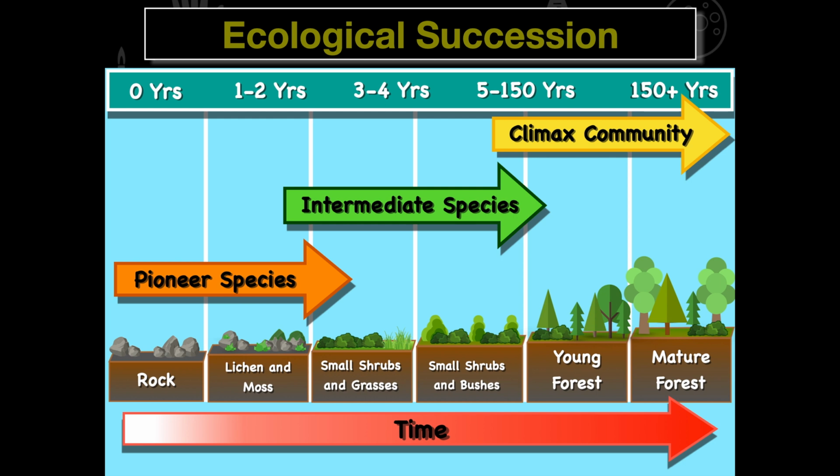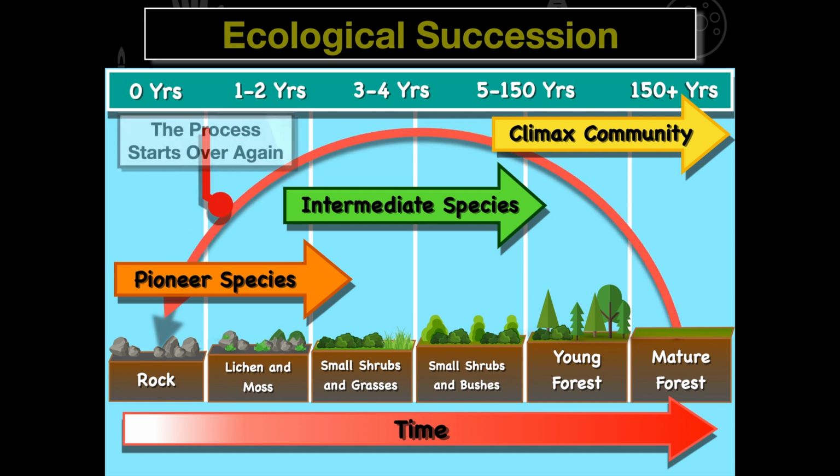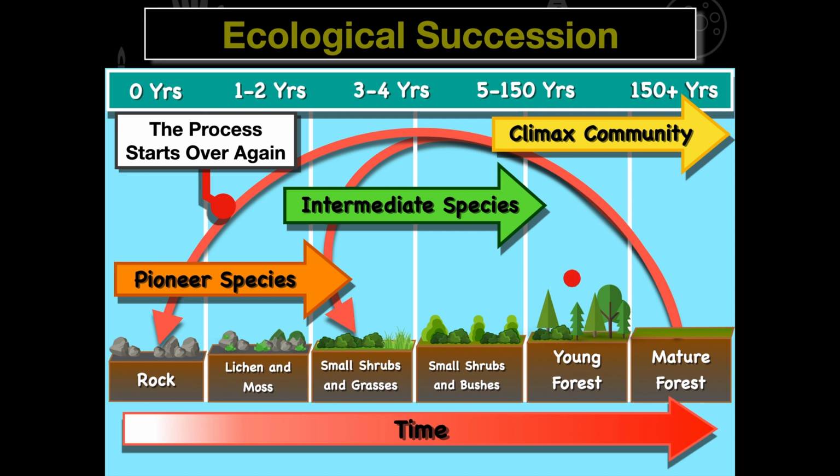So if we're looking at this model, it's important for us to understand this concept here. There was some sort of natural disaster that occurs with our mature forest, our climax community. Let's say it was some sort of volcanic eruption where everything's covered in rock. We can start the process over here where pioneer species will have to move in, then intermediate species, then our climax community. But if we see a natural disaster like a forest fire occur, we can start here in our model and we can see our intermediate species move in and then our climax community start. That's the difference between primary and secondary ecological succession here.